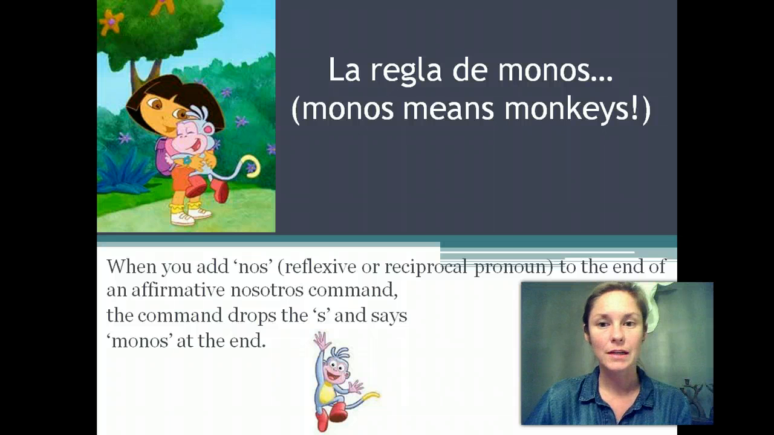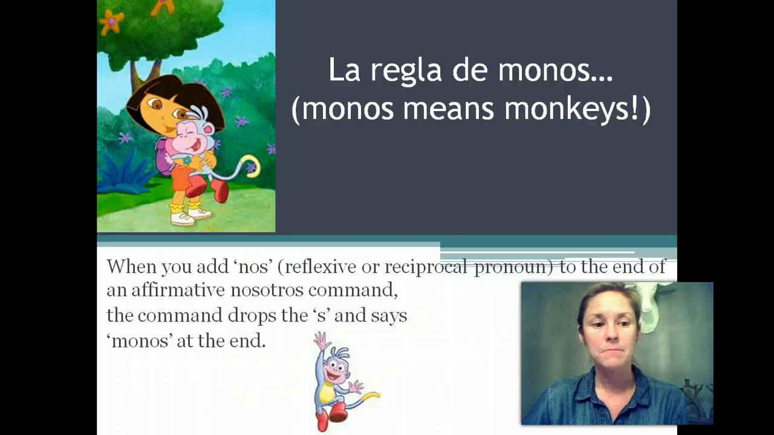Last rule, la regla de monos. This is your monkey rule. When you add nos, which would be in most cases a reflexive pronoun, to the end of an affirmative nosotros command, the command drops the S and says monos instead of mosnos. When it originally came from Latin, it was mosnos. Like if I was going to say, let's wash our hands, I would say, lavémosnos las manos, when it first came from Latin. But we all know how fast Spanish is spoken, so over time, the spelling's changed to match the way it sounds, so it's lavémonos. It's just easier to get out of your mouth.